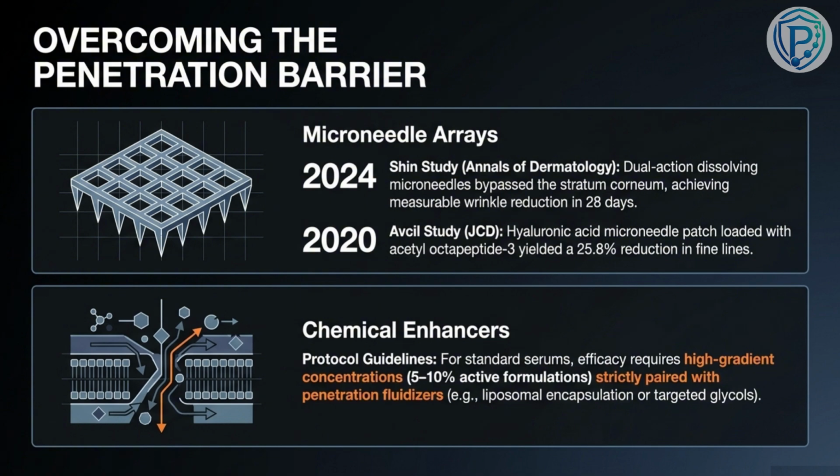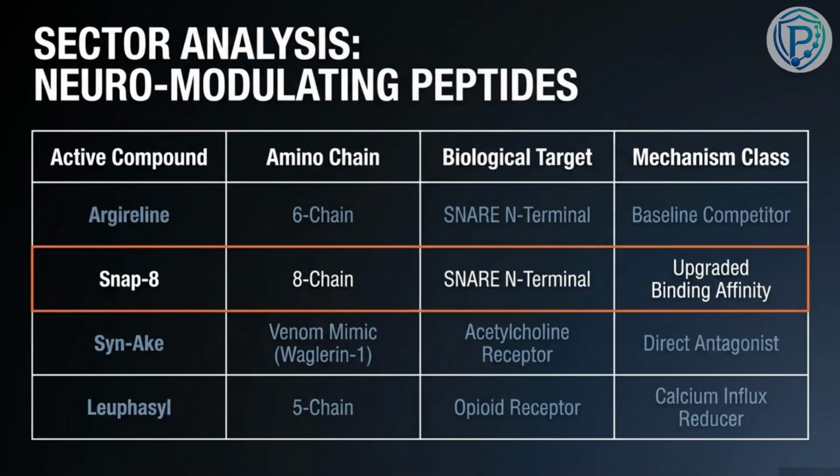Similarly, a 2020 OPSAL study achieved a 25.8% reduction in fine lines over 12 weeks using a multi-targeted hyaluronic acid patch. For standard serums utilizing chemical enhancers, efficacy strictly requires high concentrations of 5 to 10% active formulations, and they must be actively paired with targeted penetration fluidizers like glycols or liposomes.